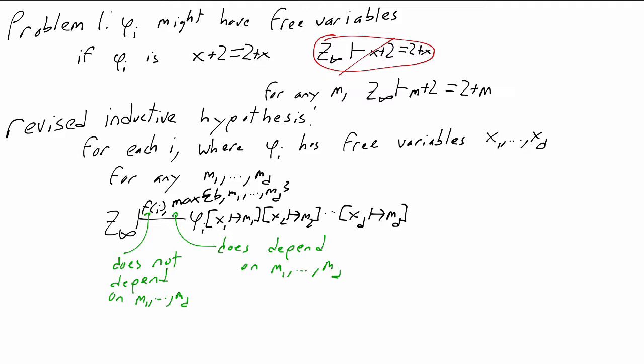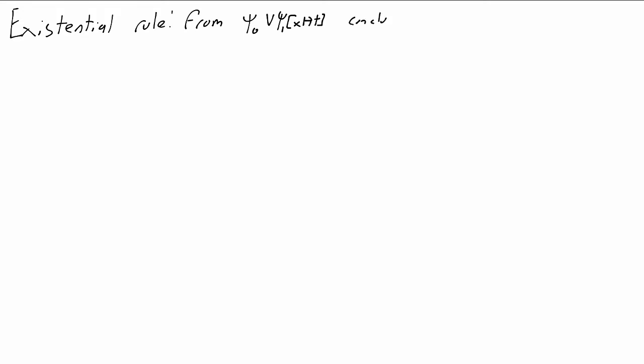The second complication is on the exists side. Any proof system for first-order logic will have some kind of existential instantiation rule, a rule where you say, since I've proven this for a particular term t, there exists a t so that this is true. I'm going to assume it has the following form. From psi0 or psi1 with x replaced by t, conclude psi0 or there exists an x psi1.